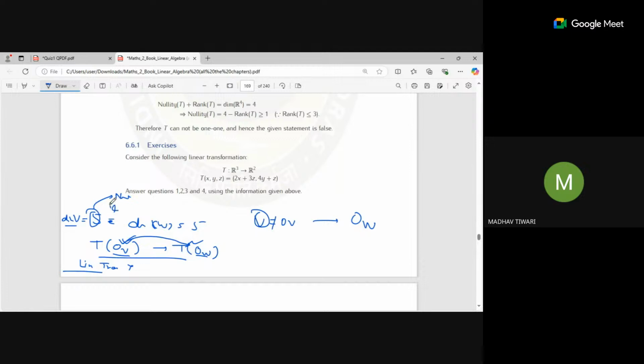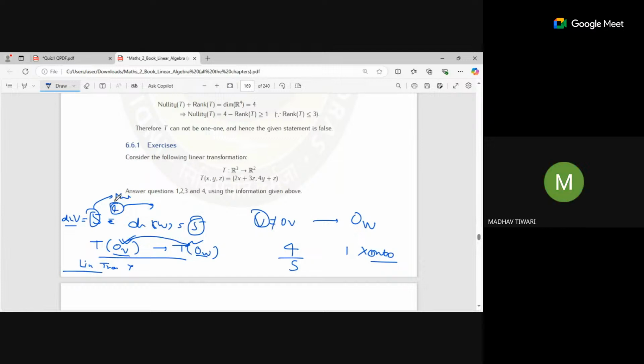So only 4 go for the range space. Here we have 5, but we got only 4, so 1 is still remaining. So it will not be onto.